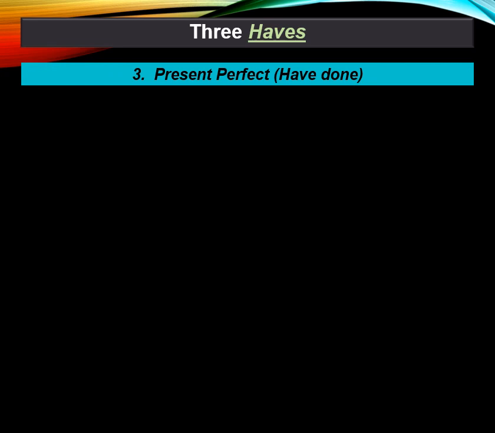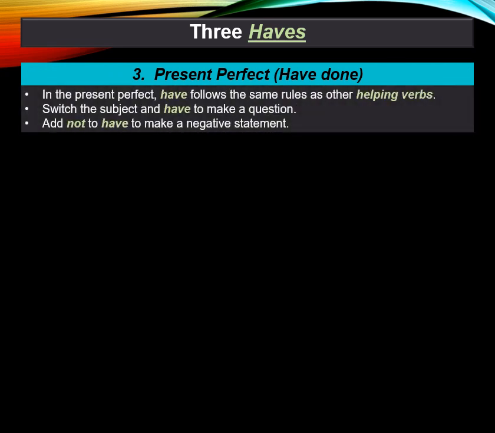Finally, the third use of have is in the present perfect, have done. In the present perfect, have follows the same rules as other helping verbs. Just switch the subject and have to make a question. Add not to have to make a negative statement.